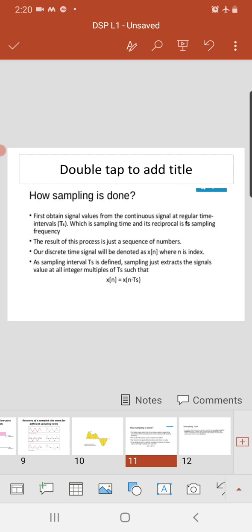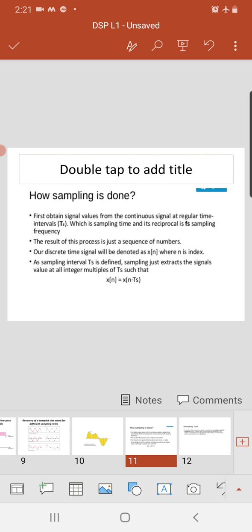How is sampling done? For sampling, first obtain the signal values from the continuous signal at regular time intervals, which is the sampling time Ts, and its reciprocal is Fs, that is the sampling frequency. The result of this process is a sequence of numbers. So the discrete time signal will be denoted as x of n, where n is the index.